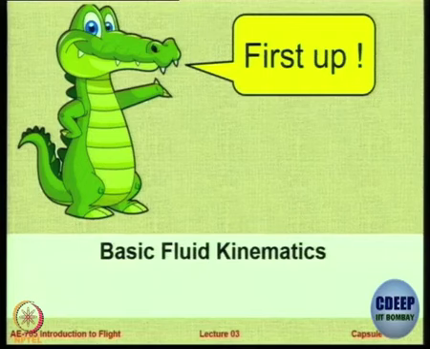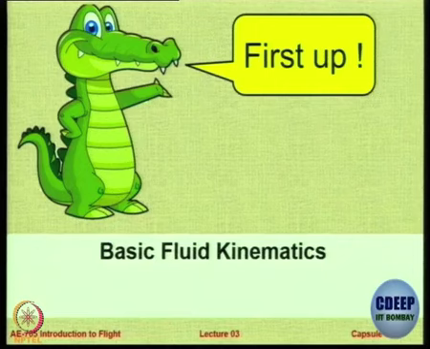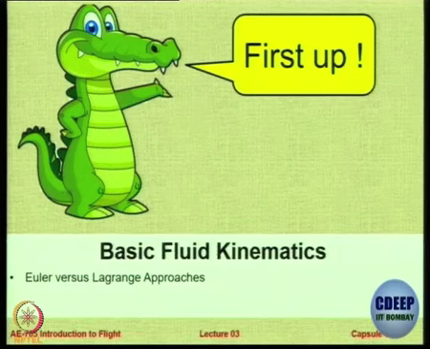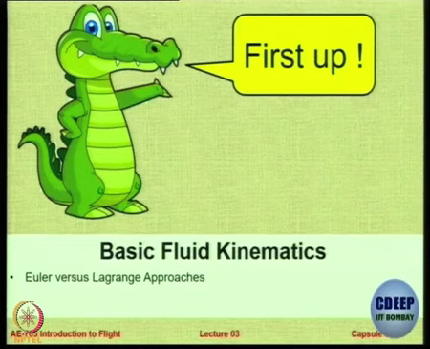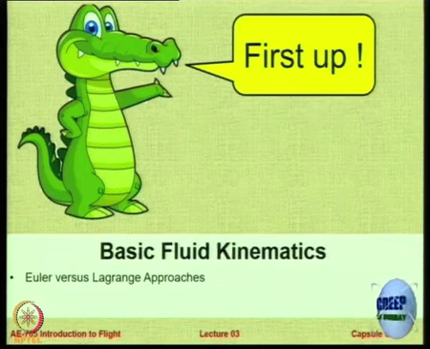I just want to first give you a basic heads up on what all we will cover. We are going to cover only very basic things, and it would be limited to fluids, and also we will look only at kinematics of fluids. So we cover this topic in three bits. The first is we look at the difference between two different approaches which are named after two scientists, Euler and Lagrange.